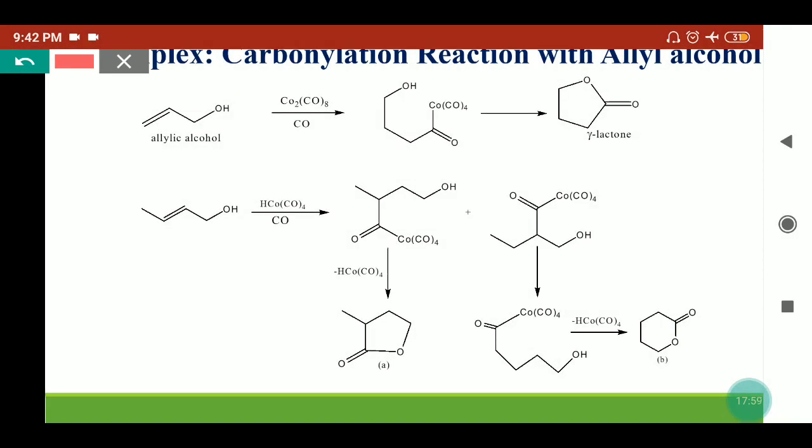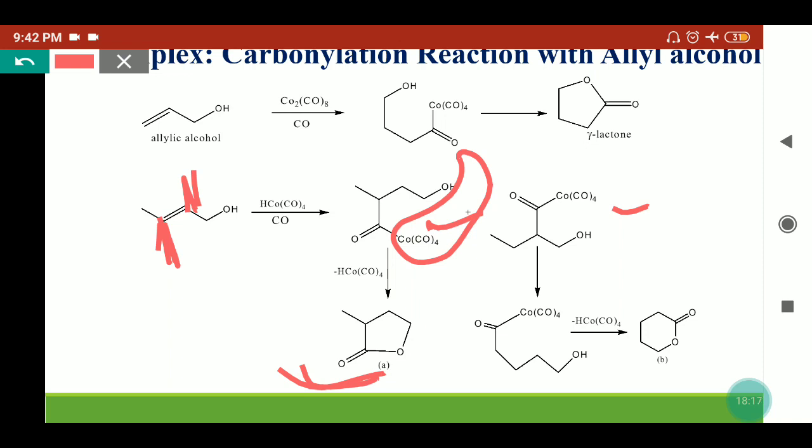One, the acyl tetracarbonyl cobalt complex will happen here or here. This cobalt can attack here or here. So the two conditions we have shown here and here. In case of this condition, from here HCo(CO)4 will eliminate and a 5-membered cyclic ester, that is lactone, will form. Now in this condition, if HCo(CO)3 will release here, the 4-membered cyclic ketone will form, that is not stable. So this is not possible in this case.